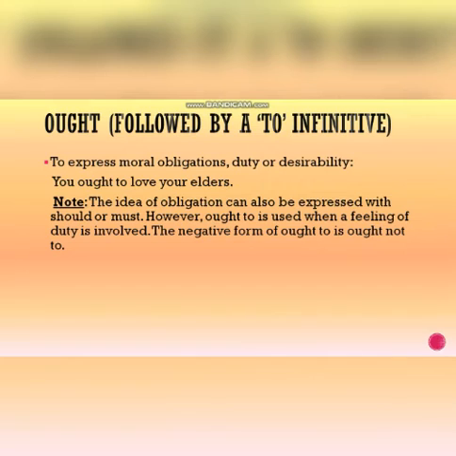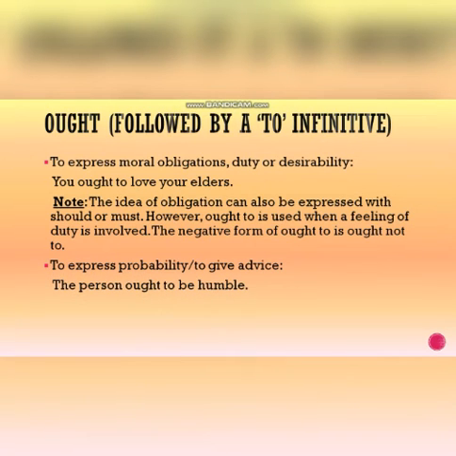You see students, हम ought to की जगह should और must भी यूज़ कर सकते हैं जब भी हम कोई obligation, कोई idea of obligation express करना चाहते हैं, कोई duty या कोई desirability यूज़ करना चाहते हैं. लेकिन ought to हम तब लगाएंगे जब एक feeling of duty उसके अंदर involved है. The negative form of ought to is ought not to. To express probability or to give advice. The person ought to be humble.